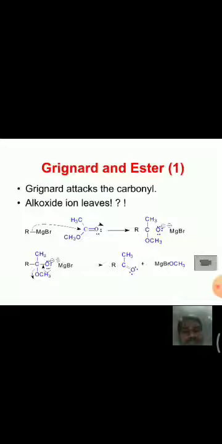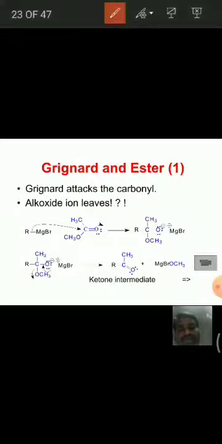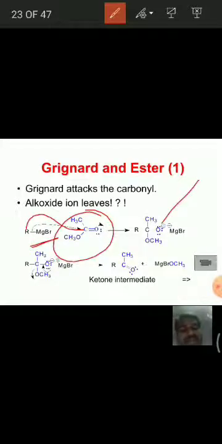And now the Grignard reagent with ester. See here, this is an ester molecule. When Grignard reagent reacts with ester, R minus attacks the carbonyl carbon, and similarly we get O minus, same as with acid chloride.